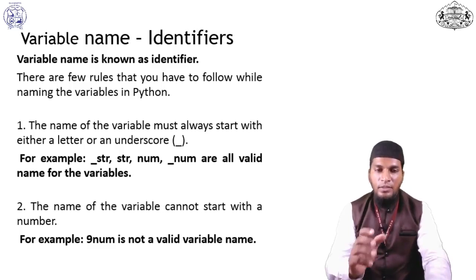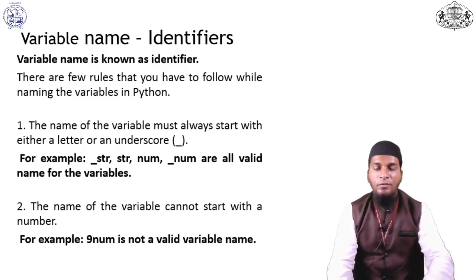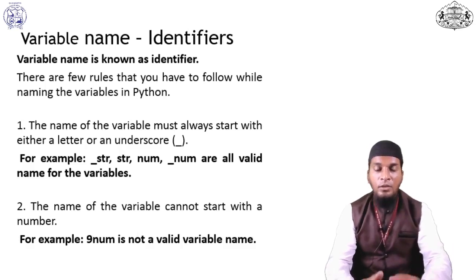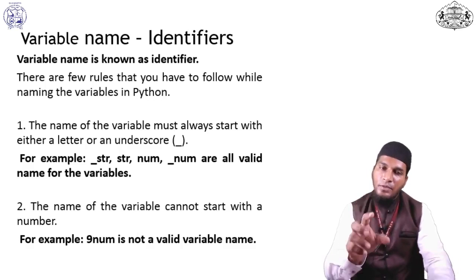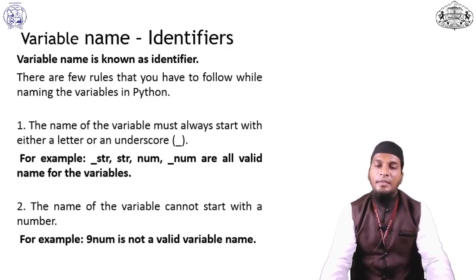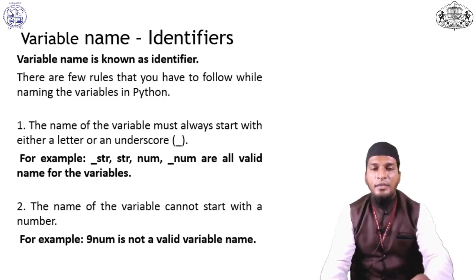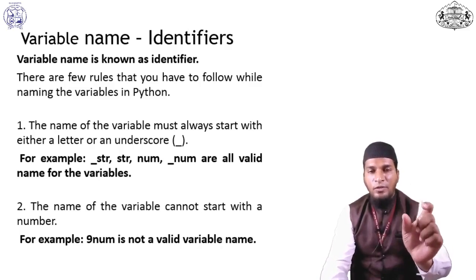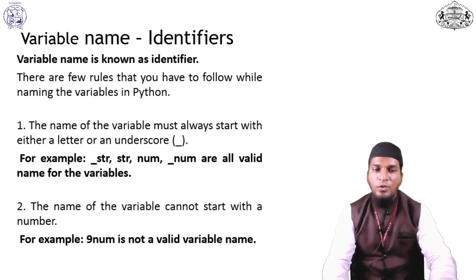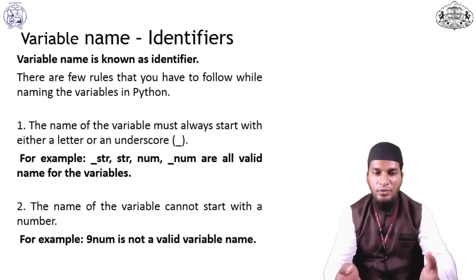Why do we use a data type? When we declare a variable, the computer will create a space for that variable, but how much space the computer creates depends on the data type. But in Python there is no need to declare a data type as in other languages. In C programming, we have to declare int num. First we declare the data type name and then the variable. Int is the data type and num is the variable name. But in Python there is no need to declare a data type; we directly declare the variable.